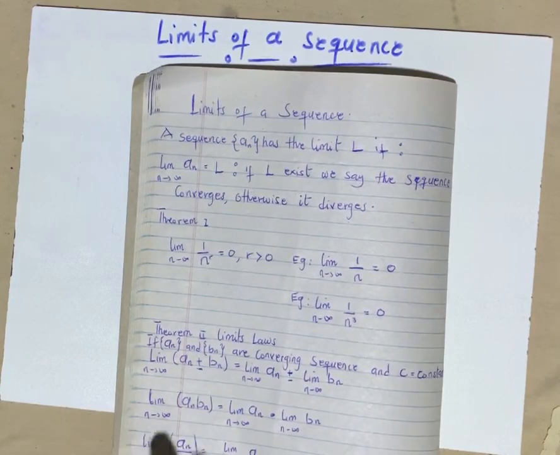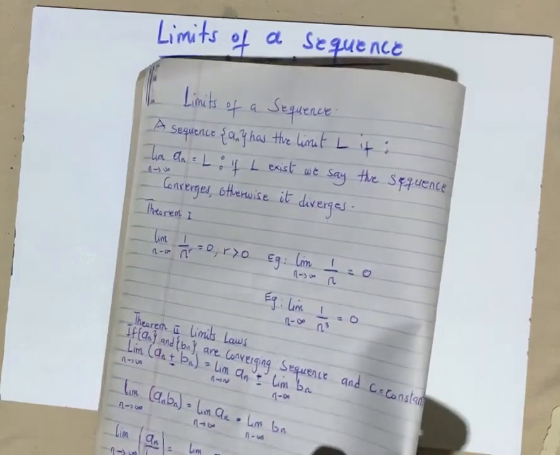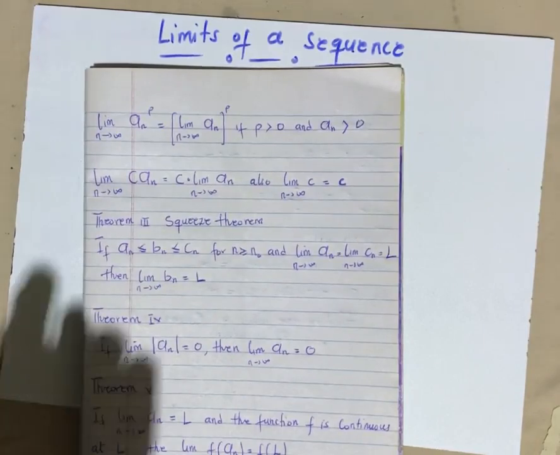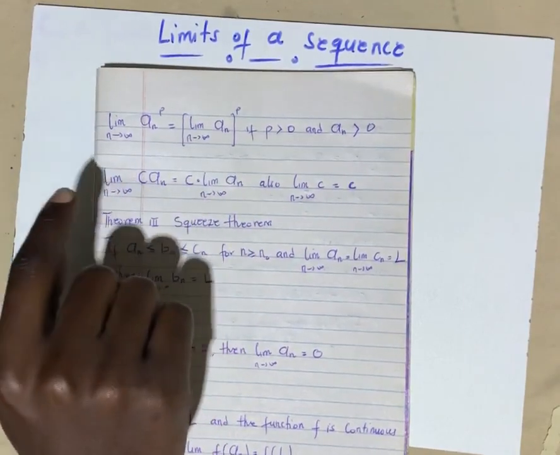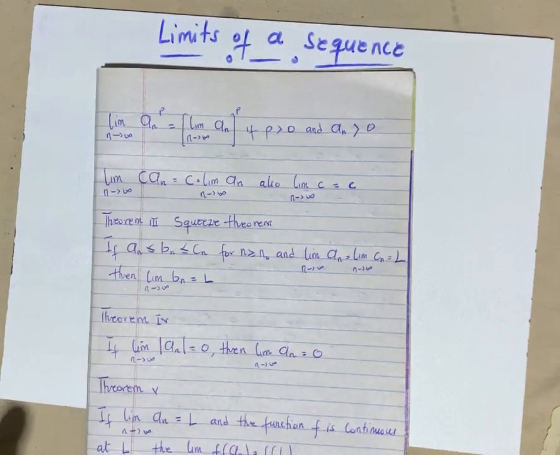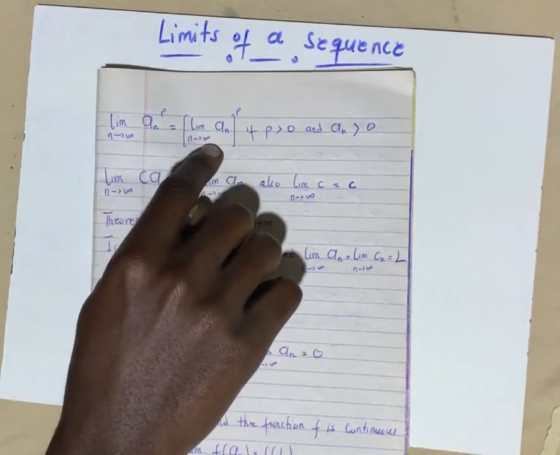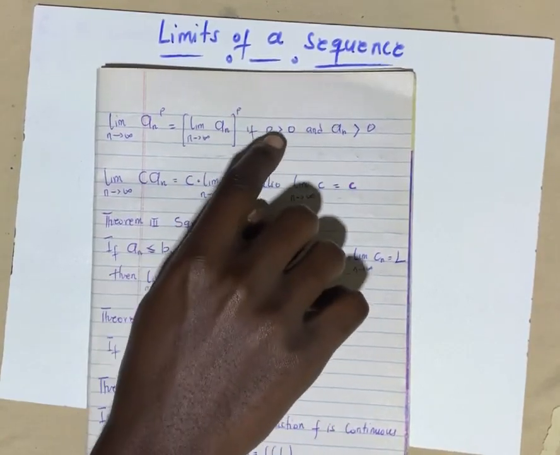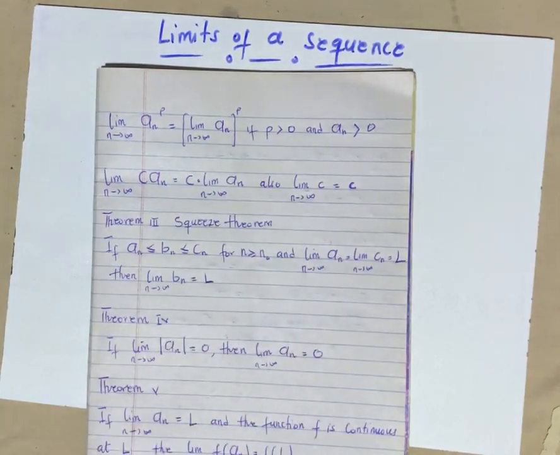So anytime you are dividing, of course, you find the limit of the numerator, you find the limit of the denominator, then you will obviously solve. Now, we also have another theorem, which is also part of the limit laws. It says anytime you are trying to find the limit of a sequence raised to a certain power, all you have to do is find the limit of that particular sequence. After finding the limit, you then raise it to the power, once that power is greater than 0, which means to the power 1, to the power 2, to the power 3, and so on.